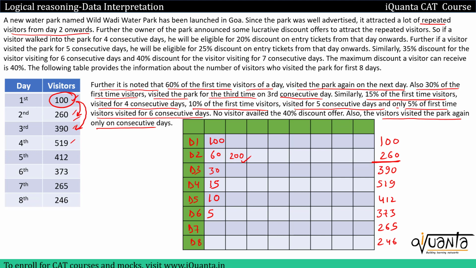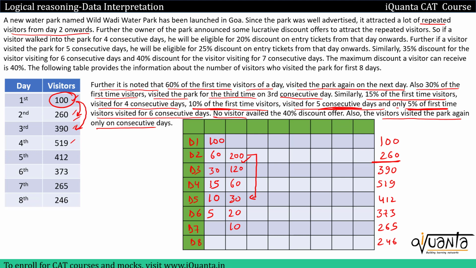So that means 60% of 200 will come on the next day as well. So 60% of 200 is 120. After that, 30% of these 200 will come on the third day as well. So 30% is 60. Then 15% of the first time visitors, that means 15% of this 200, will visit on the 4th day as well. So the 4th consecutive day for these 200 customers is this day. 15% will be nothing but 30. Then 10% will come for the 5th consecutive day, so 10% will be 20, and 5% of first time will come on the 6th consecutive day. So 5% of 200 is nothing but 10.